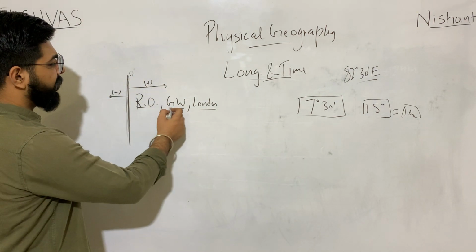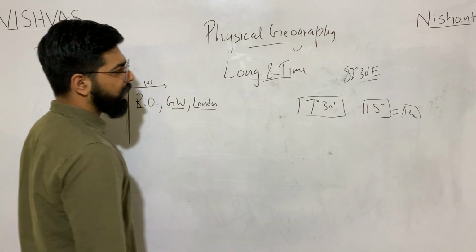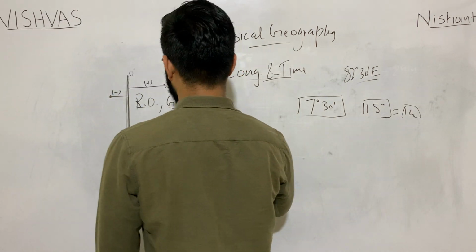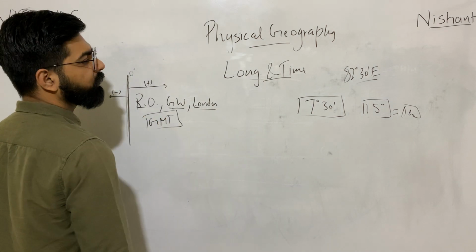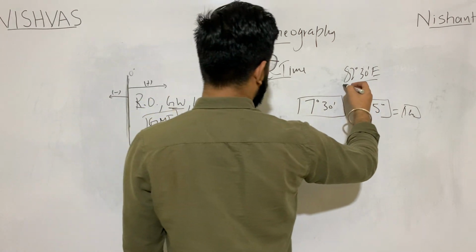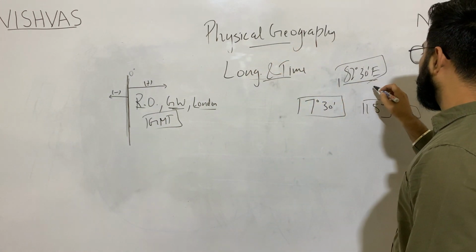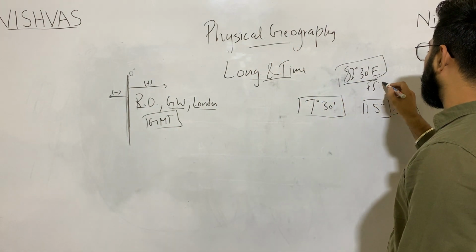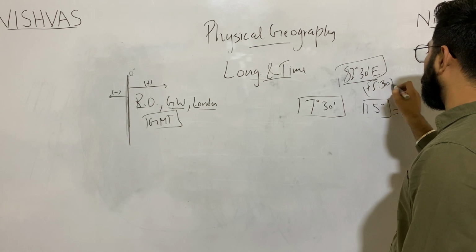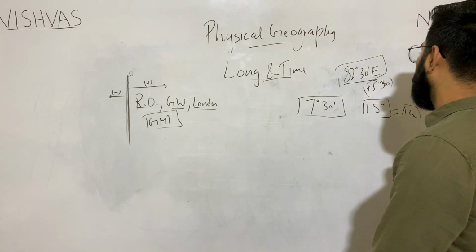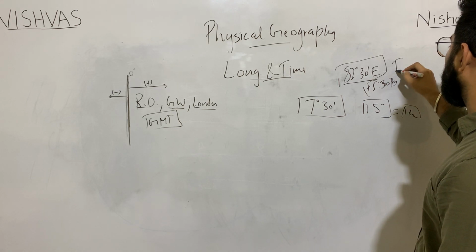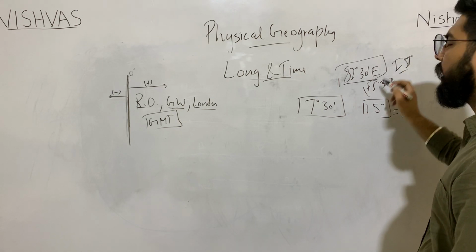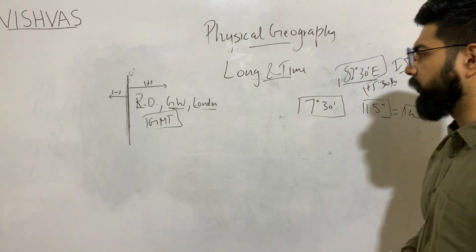So Royal Observatory, Greenwich, London, and we choose our Indian standard. This is called Greenwich Mean Time, GMT, and the time on this 82 and 30 degree east is plus 5:30 hours. You can calculate it if you want. It is known as Indian Standard Time, as we have discussed in the Indian geography.